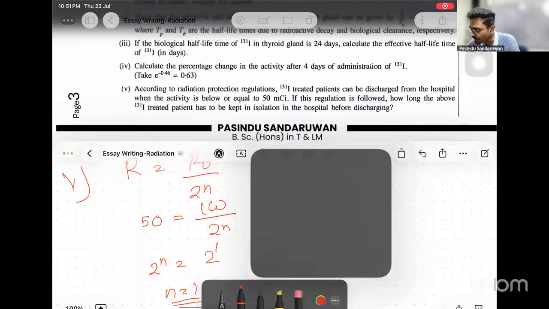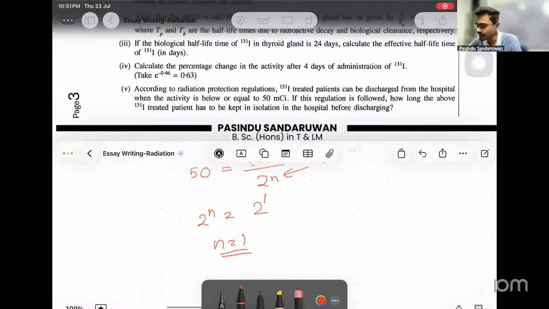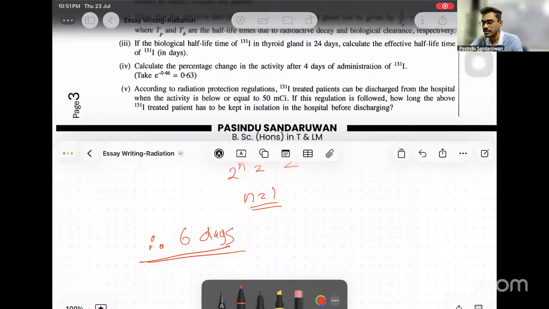N here is number of half lives. If anyone doesn't know the equation, n is number of half lives. Right. Then one half life has gone. Right. So therefore it must be 6 days. One half life of iodine is 6 days, no? 6 days. Right. Then how long? 6 days.